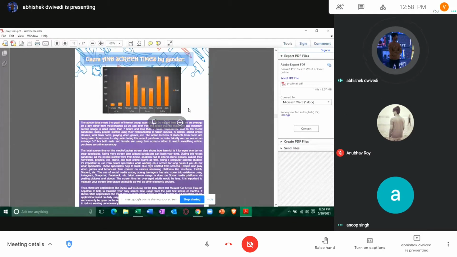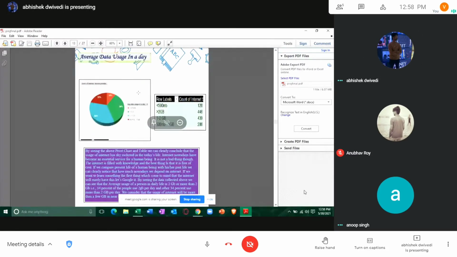When we see the trend of screen times by gender, we see that all the users mostly have greater than 7 hour screen time. And we see that males have a majority in this, and in the 5 to 7 hour range we are almost equal. There is a difference of one only. So we cannot interpolate too much from this data, but we can see that the screen times have increased. The people who are using screens for more than 7 hours are greater. They're around one third of our data.